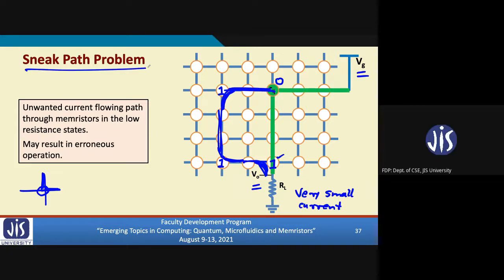So just a question here. Can a 1T1R model mitigate this problem? Yes, I shall come to that.